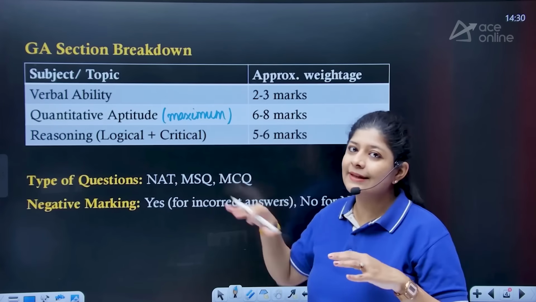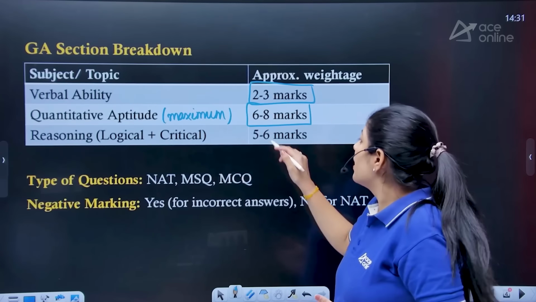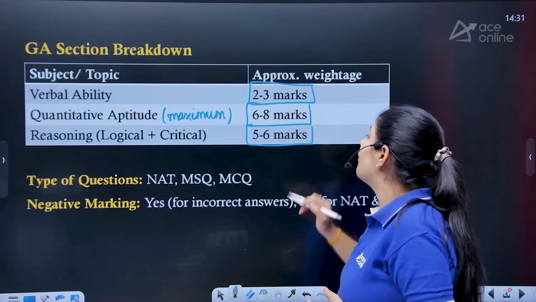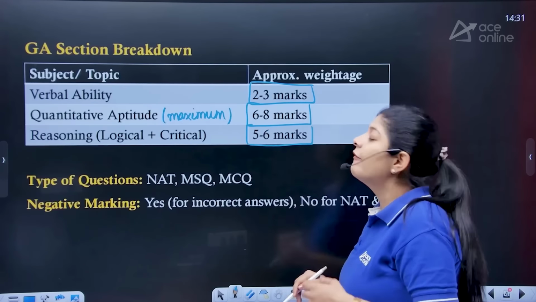If we talk about the marks bifurcation, from verbal ability we have around 2 to 3 marks of questions. From quantitative aptitude we have 6 to 8 marks of questions. From reasoning, or logical plus critical reasoning, we have 5 to 6 marks approximately, right? These are the approximate weightages for the specific subjects or topics. Now what are the types of questions that they are asking, right?